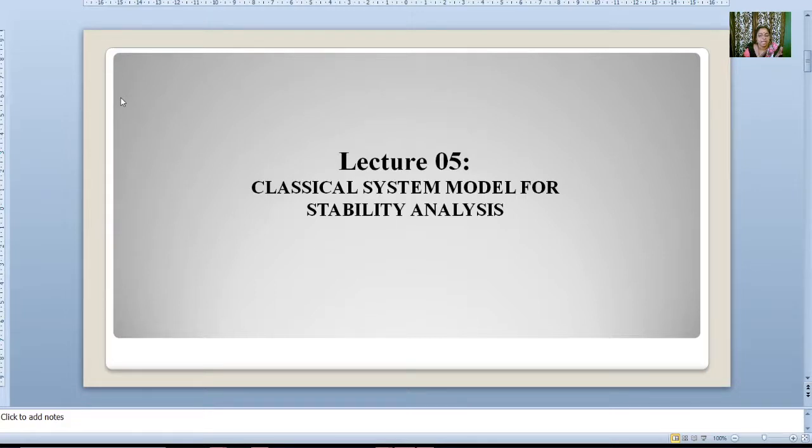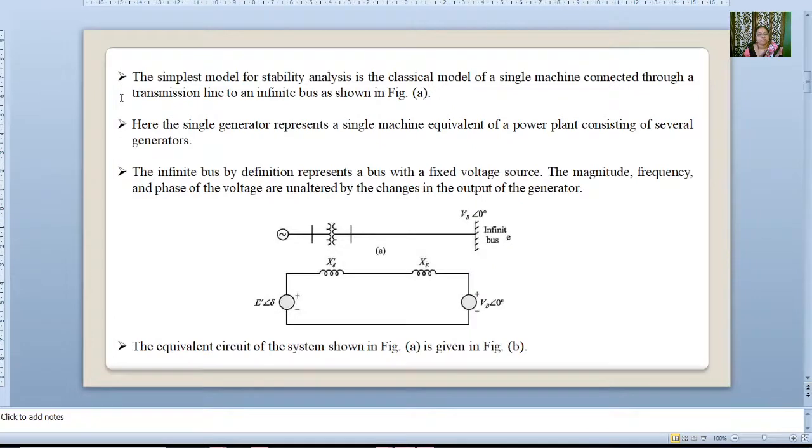SMIB. The simplest model for stability analysis is the classical model of a single machine connected through a transmission line to an infinite bus, as shown in the figure. This figure means one generator is connected to the infinite bus.